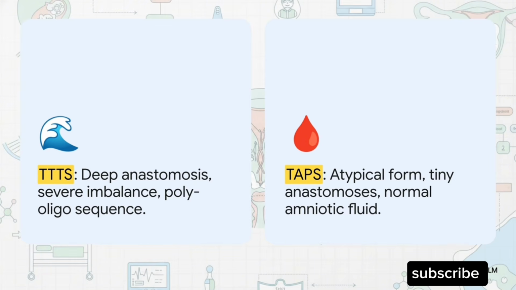But TAPS is different. It's an atypical, milder, and chronic form. It happens via tiny anastomoses, usually less than 1 millimeter. Because the transfusion is so incredibly slow, the fetuses actually have time to hemodynamically compensate. So the crucial differentiating factor? In TAPS, you have normal amniotic fluid despite the anemia and polycythemia. And it can happen spontaneously or even after a laser ablation for TTTS.